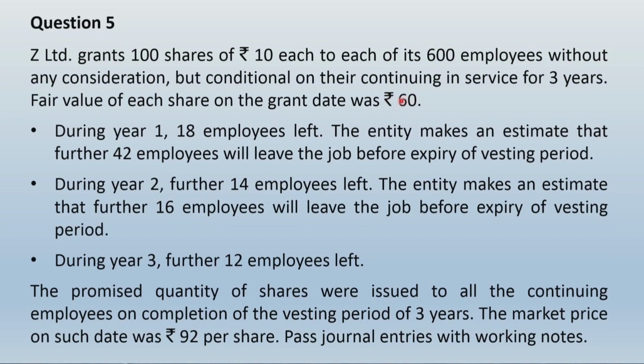The change between these two values, that is when the value increases from rupees 60 to rupees 92, is because of the increase in the market price after the grant of option was made. Therefore, once again I am telling you, don't ever consider this price, because you will be giving the benefit based on the value of the share prevailing at the grant date necessarily. So friends, let us now look into how to present the calculations and the accounting entries for each of the years as well as at the time of settlement.